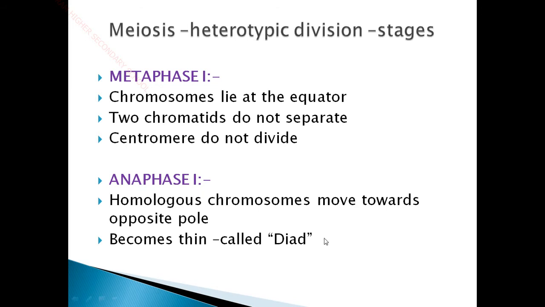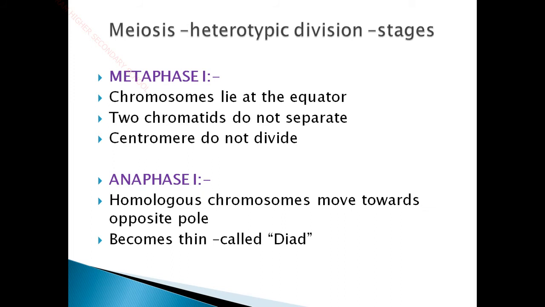Next, come to metaphase 1. As in mitosis, here the chromosomes lie at the equator, in a single plane, and that is called the metaphase plate. Here the 2 chromatids do not separate and the centromere also does not divide. The centromere, which is the attaching point of the chromatids, does not divide and separate. The paired chromosomes, with the exchanged segments of the chromatids, remain intact and attached to the metaphase plate, aligned at the center.